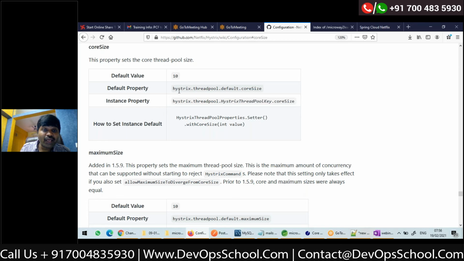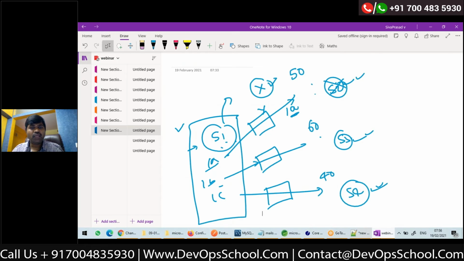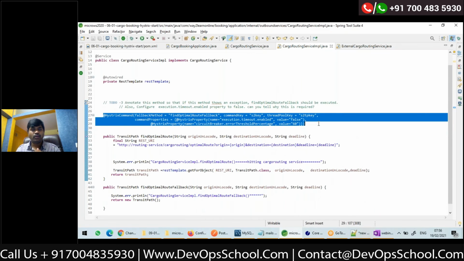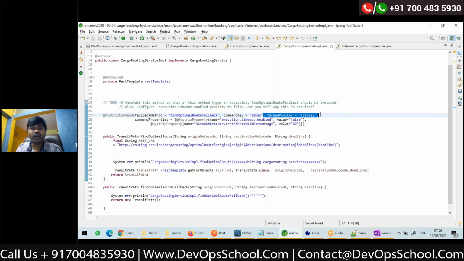But what if you don't configure these properties at all? In your S1, you have not configured any thread pool related properties. You are just using the annotation like this. You are not using this.